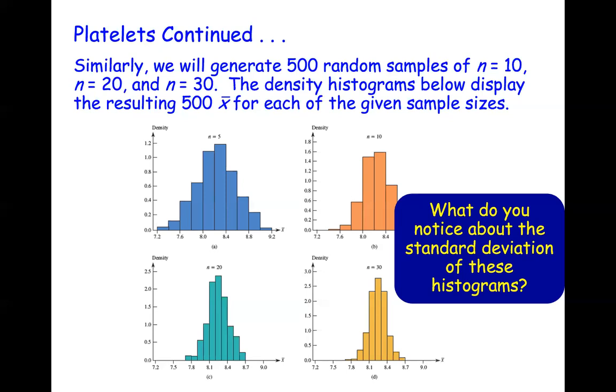As it is less spread out, the standard deviation goes up or down. So what is standard deviation? Isn't it the distance between the numbers and the mean? Good, it's the average distance from the mean. As things get closer to the mean, is the standard deviation going up or down? Down. There you go. So what we notice is that the standard deviation is decreasing. As n is increasing, the standard deviation is decreasing.